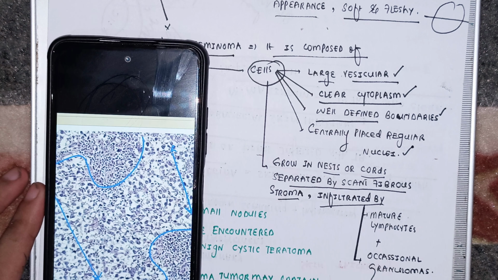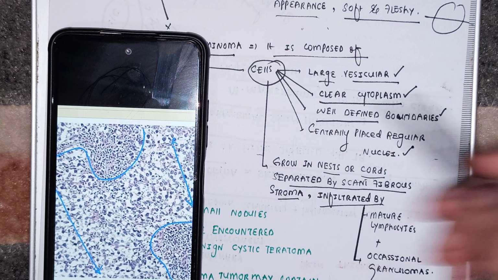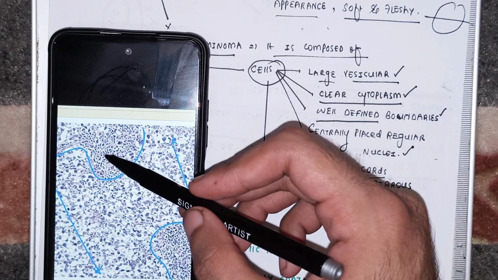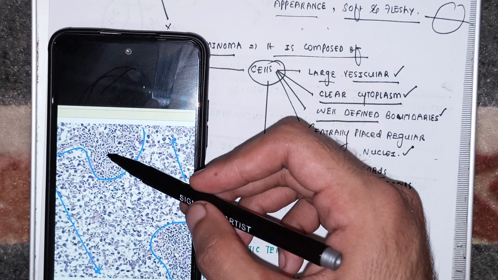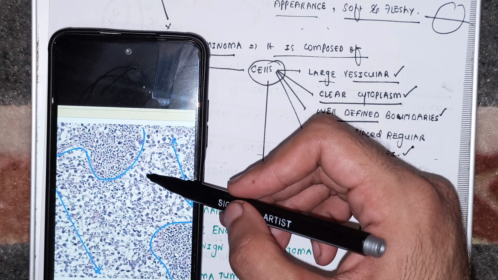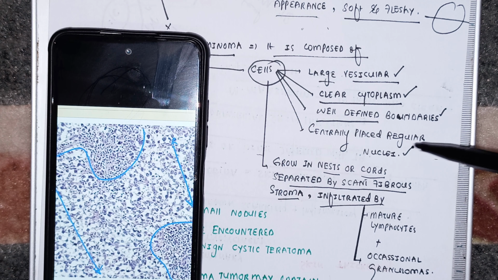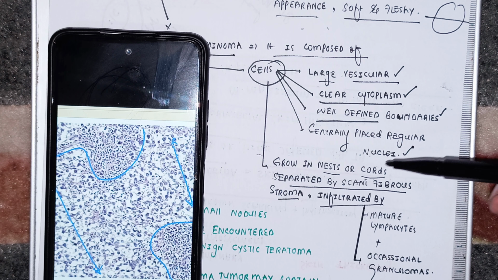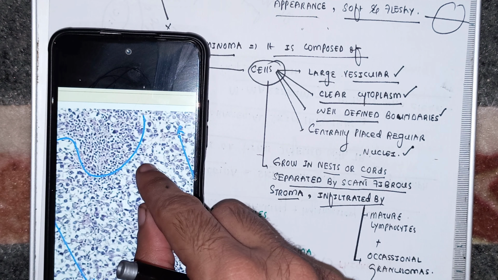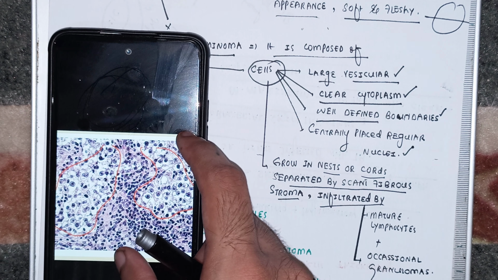So far, what did you learn in the morphology? That these are the tumor cells separated by fibrous stroma, which is infiltrated by lymphocytes and granulomas. And each tumor cell is large, vesicular, with clear cytoplasm, well-defined boundaries, and centrally placed regular nuclei. I have an even better picture to zoom into each cell of the tumor.